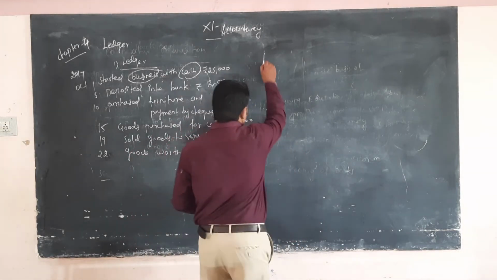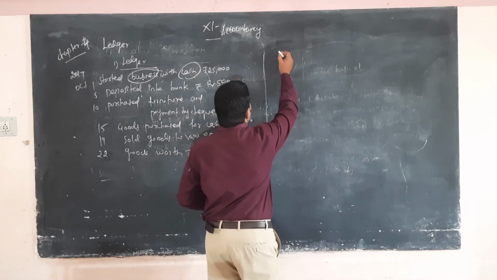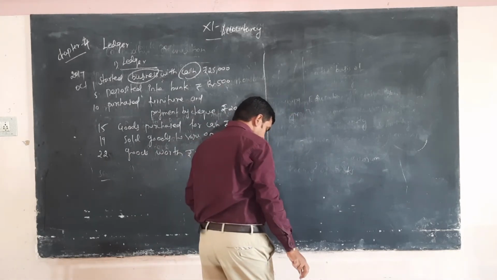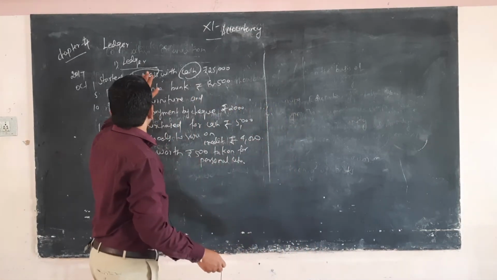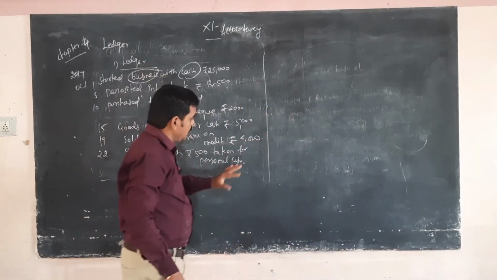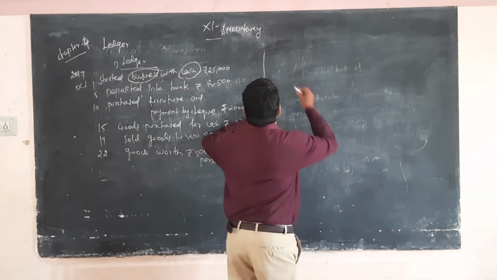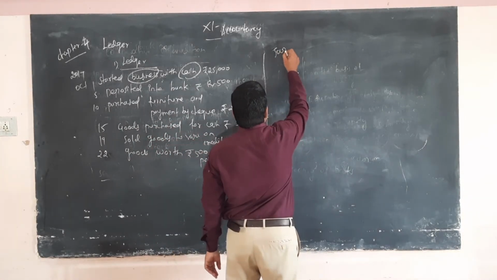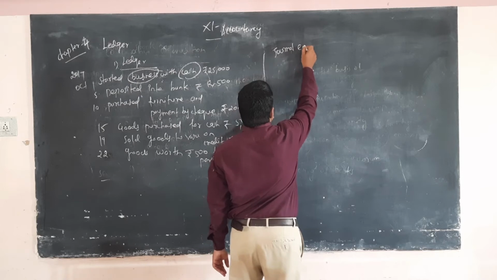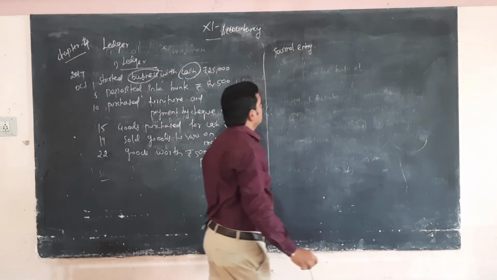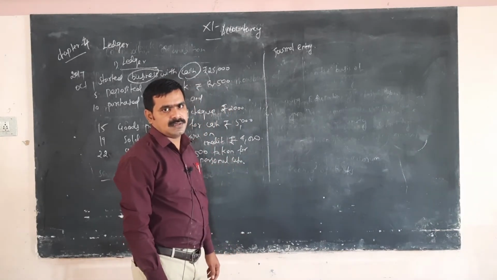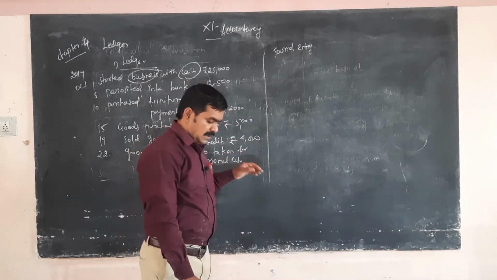But in this problem there is no journal, but I am going to open the journal entry as rough work.